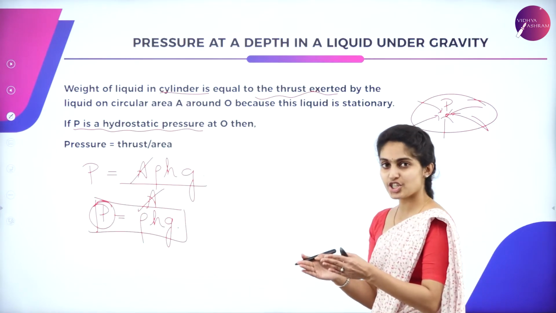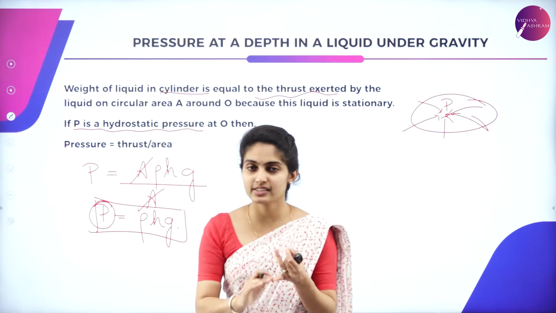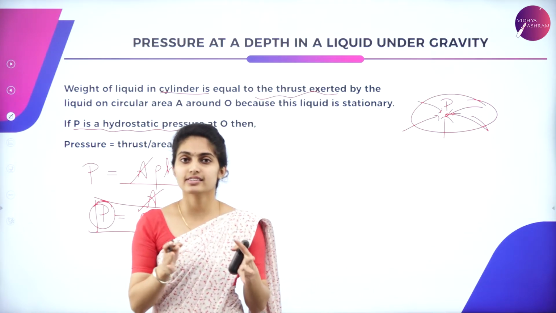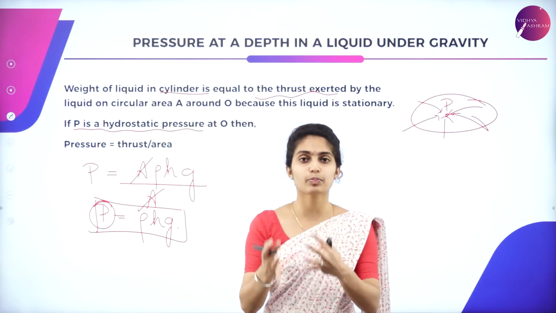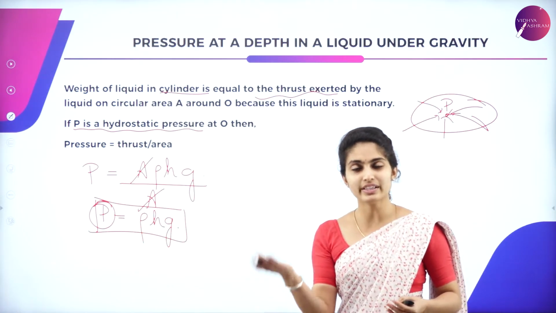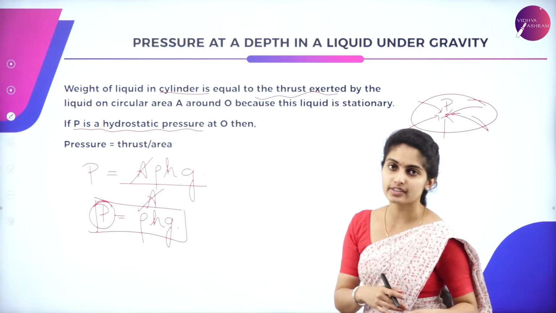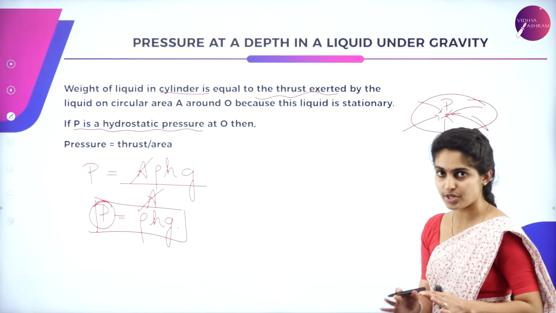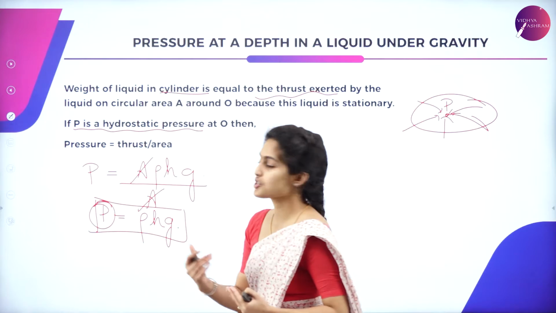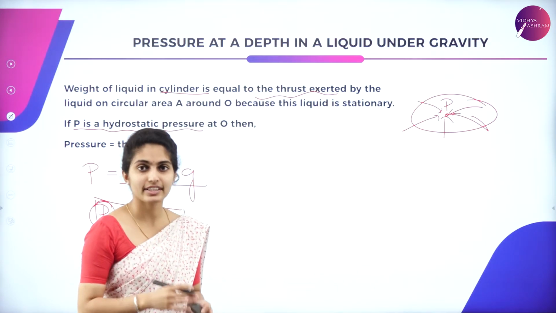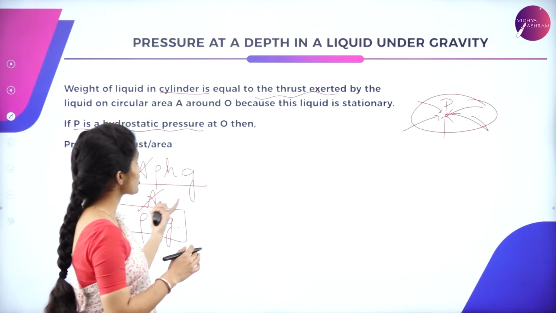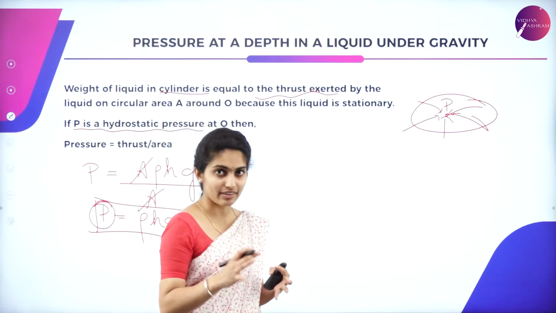So what is the relationship between pressure, density, height and gravity? It has a directly proportional relation. It is proportional to each other. As one increases, the other one also increases. It is not an inverse relationship. It is a direct relationship for the pressure as well as density, height and gravity. That is what is given in pressure at the depth in a liquid under gravity.